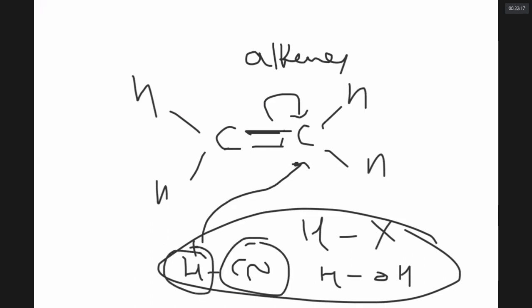First step is attack of H plus on the carbon having negative charge. H plus is called electrophile. So first the electrophile is attacking. After that, the other part will attack the next carbon. As a result, the double bond will become a single bond and you get new sigma bonds like this.